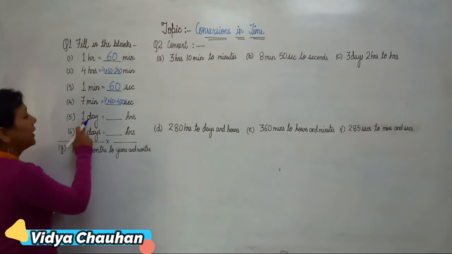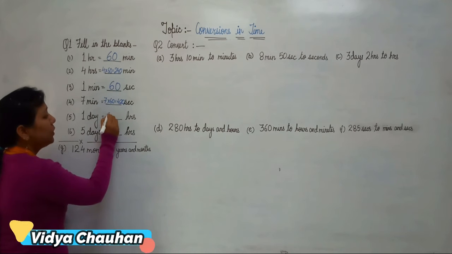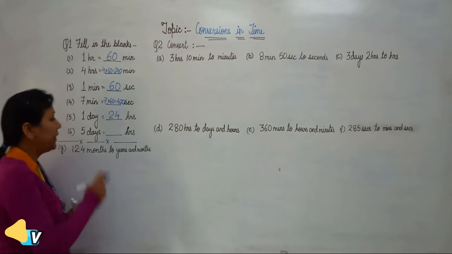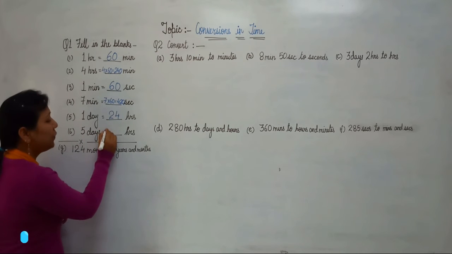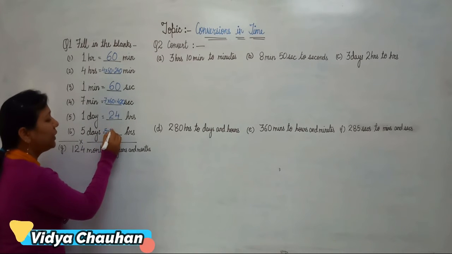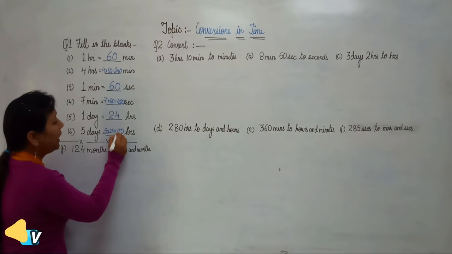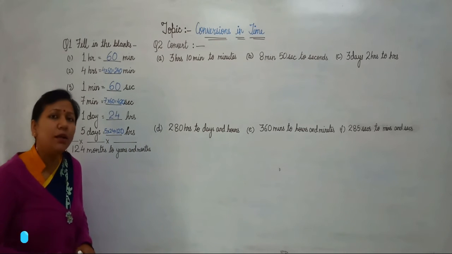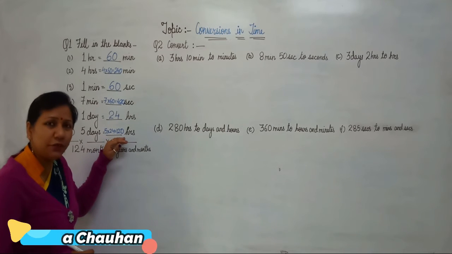Okay students? Coming to the next part, 1 day equals dash hours. So 1 day is equal to 24 hours. Then how many hours will be there in 5 days? We will multiply 5 with 24, so that will be 120 hours. So there will be 120 hours in 5 days. Clear students? So you have understood this first question.